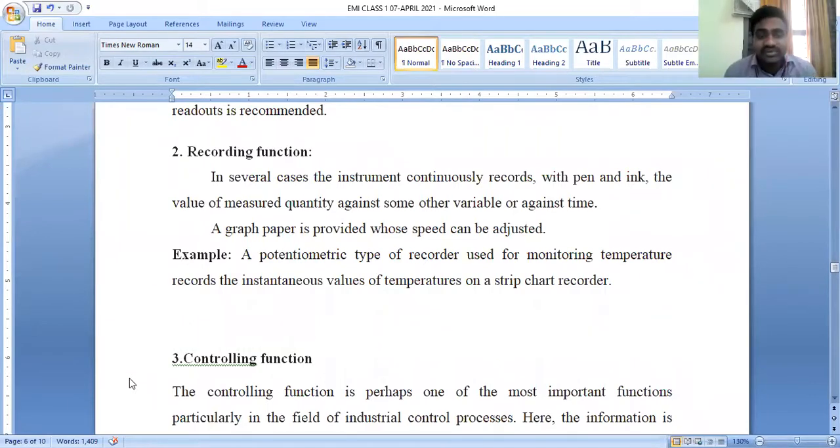So what is recording function here? So indicating function, what is indicating function? The value which we are going to measure has to be deflected through a needle on a calibrated scale.